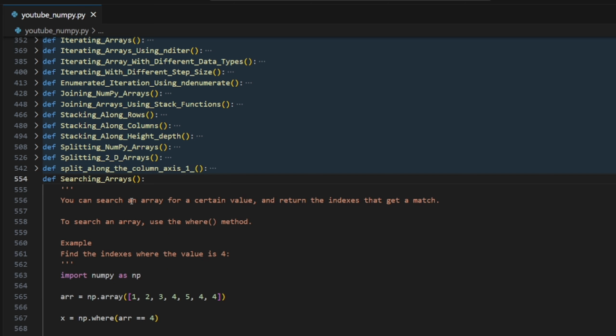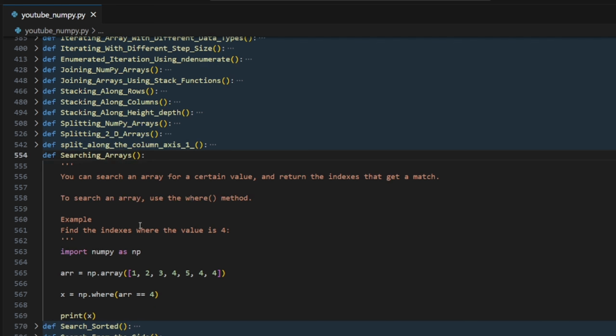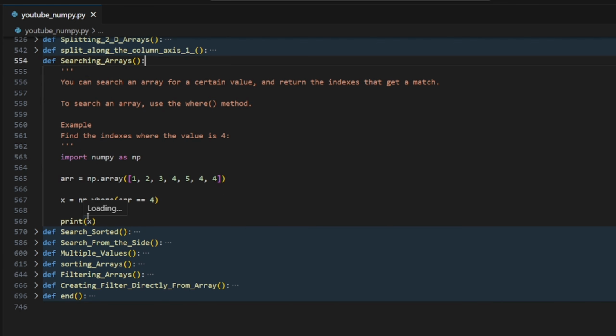So let's move further. We are having this searching one. We have binary search, linear search. So here we are just going to search with a simple thing. In list we had used for loops or while loops, or we can say attributes like count, find, something like that. But here we simply use numpy dot where array is equal to 4. Like it's comparing each value. If it's 4, it will take the index of that value. Here, let's see, 0 1 2 3. 3 should be there, and 5 should be there, and 6 should be there. Right, let's search that.